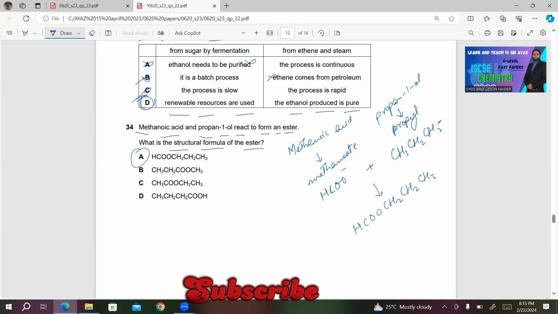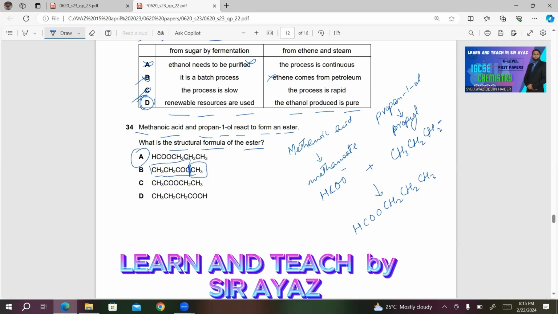For your convenience, I am reading the other formulas also. In B, CH3 CH2 COO CH3. This is incorrect because this is methyl propanoate. This is methyl propanoate. This is methyl group.